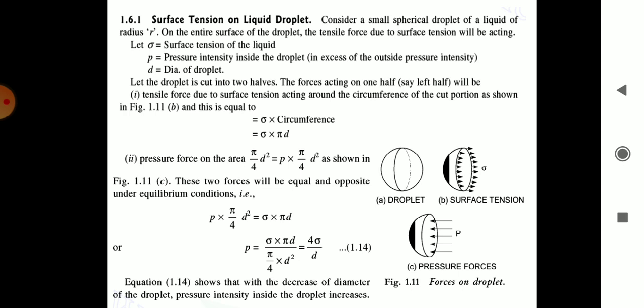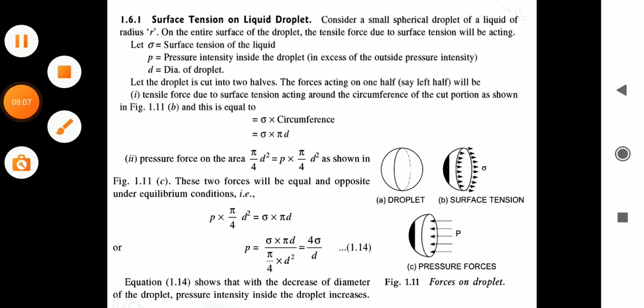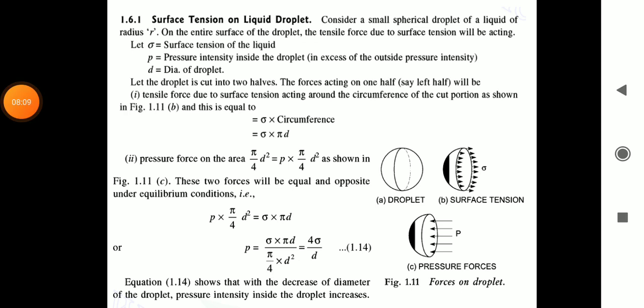Therefore, p is equal to sigma into pi d upon pi by 4 d square, which is equal to 4 sigma upon d. And this equation shows that with the decrease of diameter of the droplet, the pressure intensity inside the droplet increases. And similarly, with increase of diameter, the pressure intensity inside the droplet will decrease.